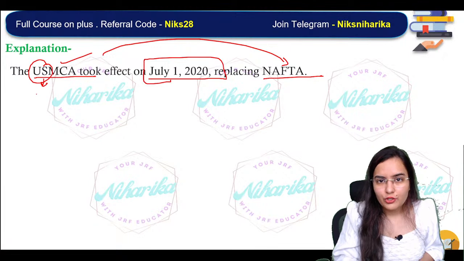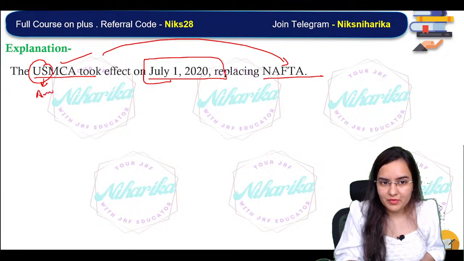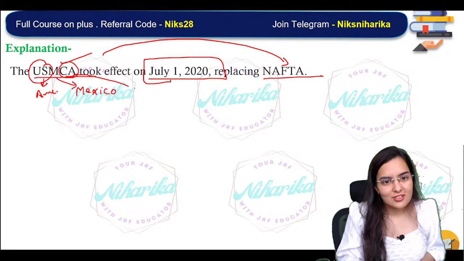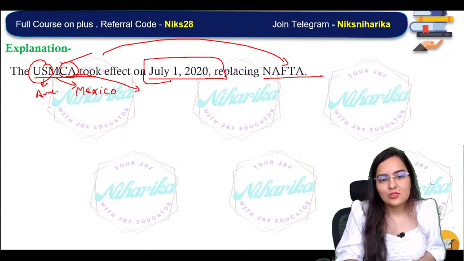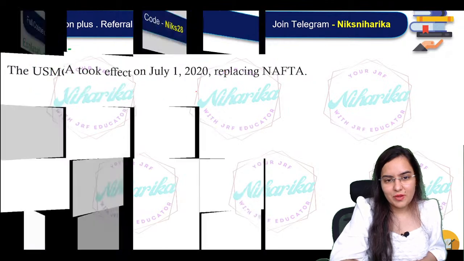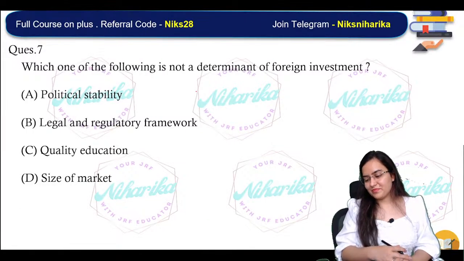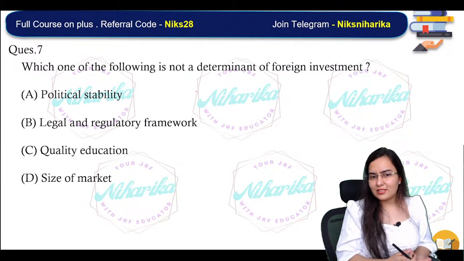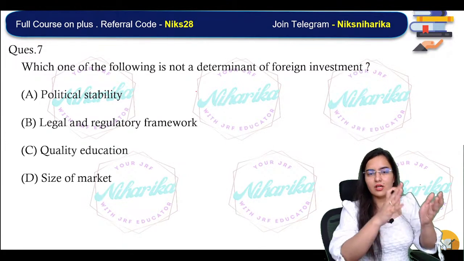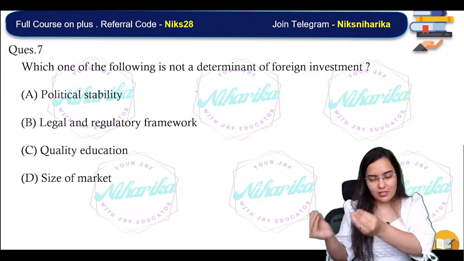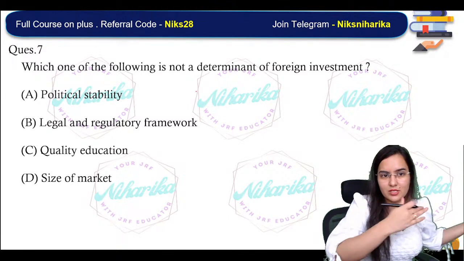US stands for United States of America, M for Mexico, C for Canada, right? Japan is not even in the picture. Either you say NAFTA or say directly USMCA, because now we call NAFTA as USMCA from 2020.